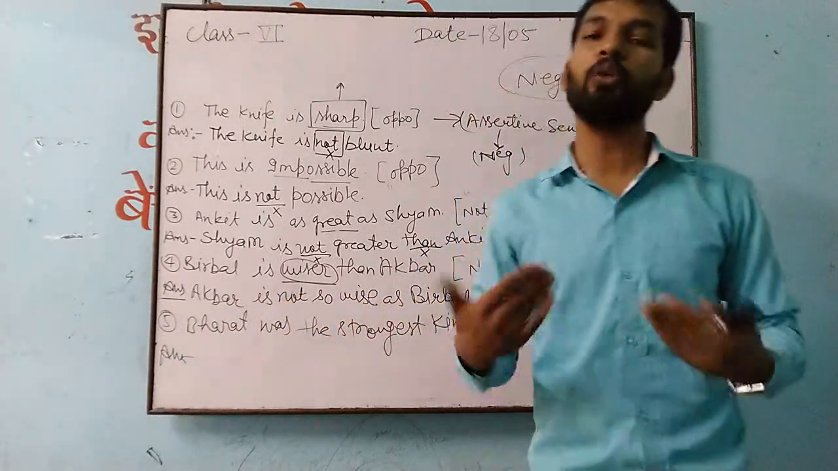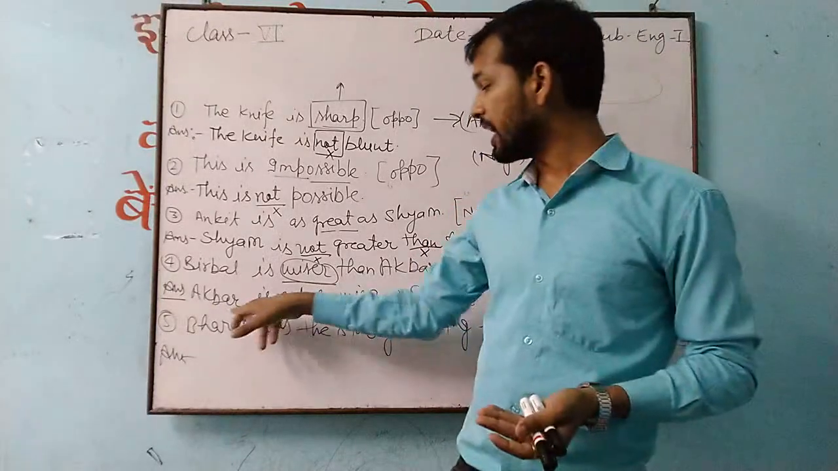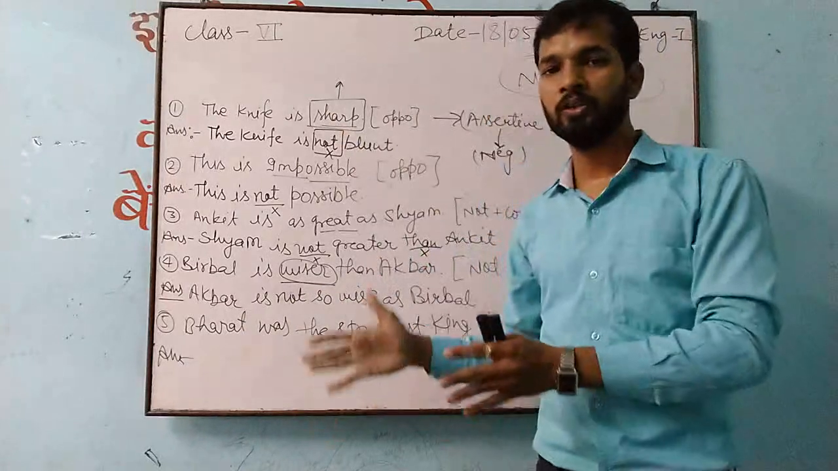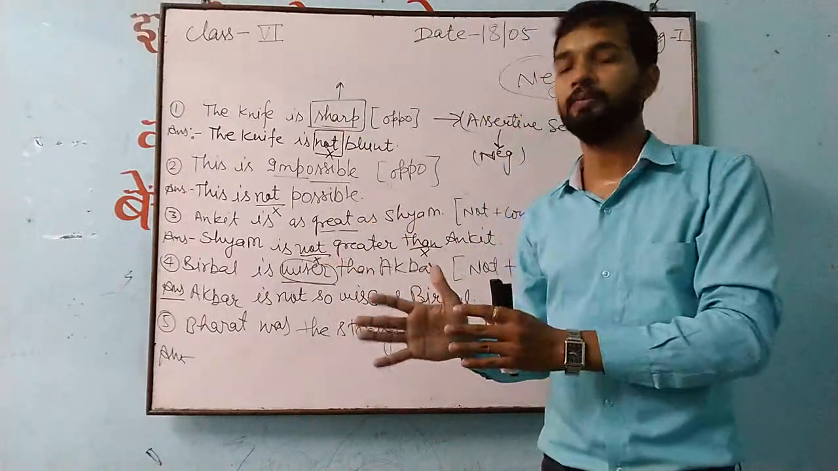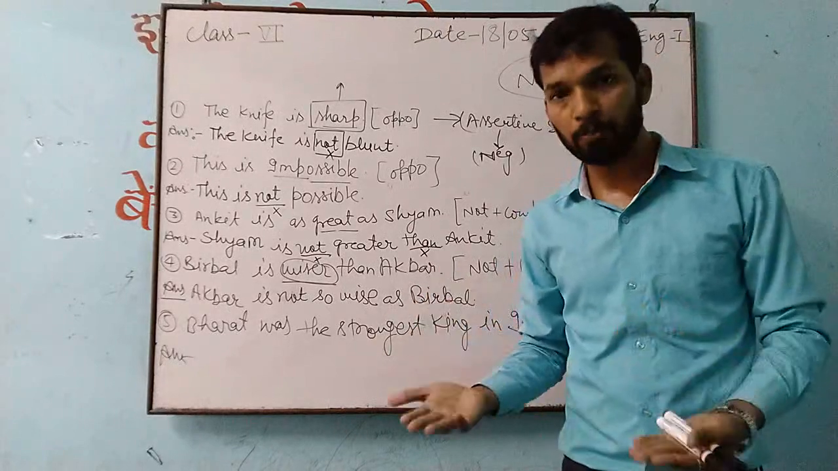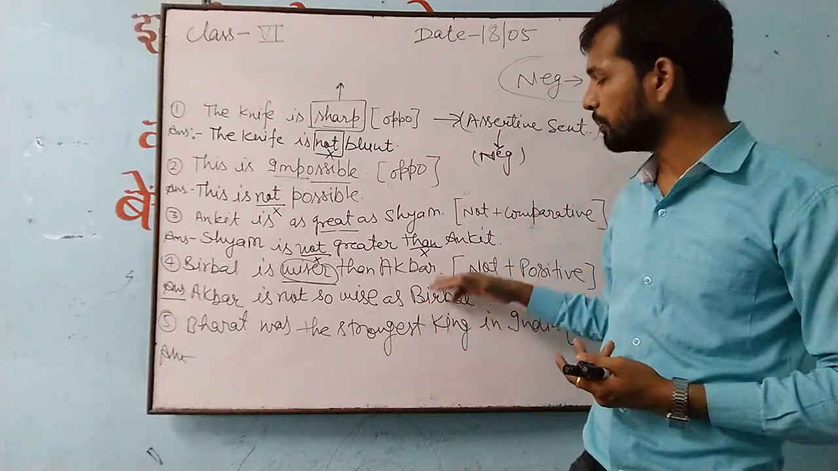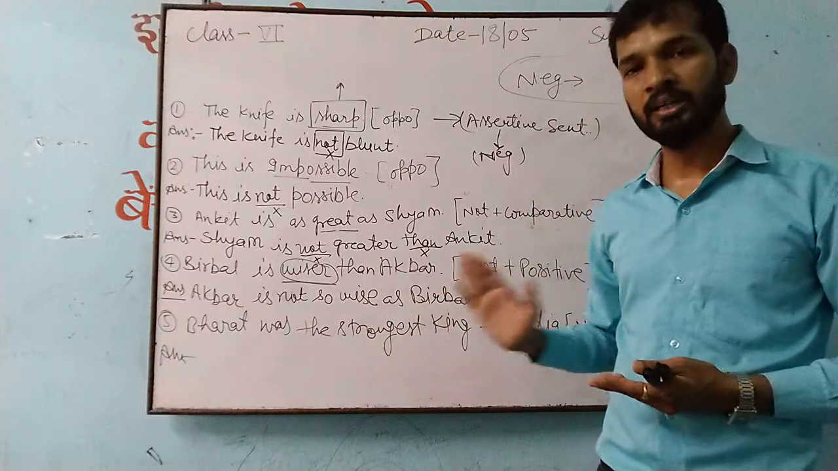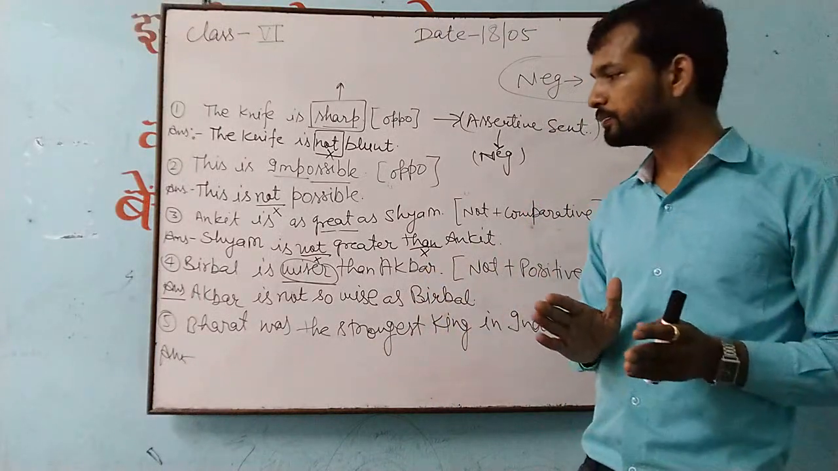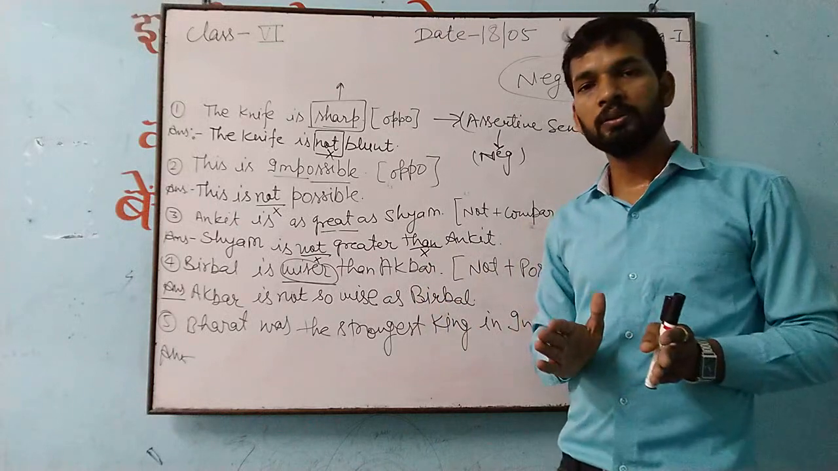In the second sentence, what you are getting? That Akbar is not so wise. Suppose that here is Akbar. So Akbar is not so wise. Not so wise whom? As Birbal. So now the meaning of both the sentences is what? Correct. So with the help of this way, you will understand how this is changing.